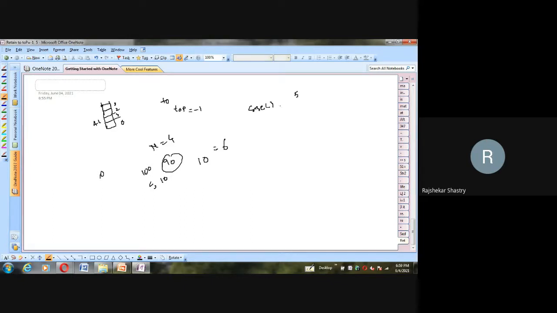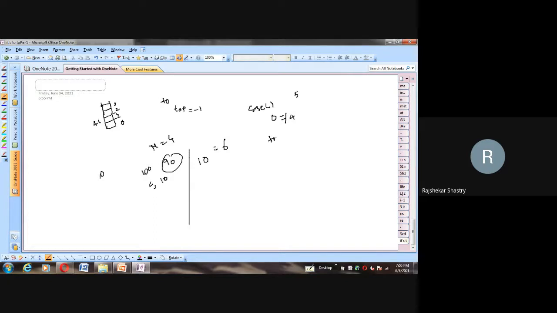So when we call the size, it returns the number of elements. Initially our stack is empty. We don't have any elements. So here size is 0, and we are comparing this with n. What is n in my case? n is 4 here. Already I told you that n is 4. So we compare with n, which is 4, and both are not equal. Therefore we directly get into incrementation of the top.